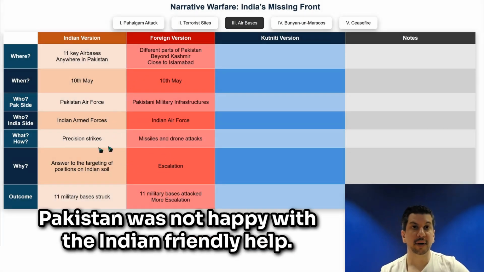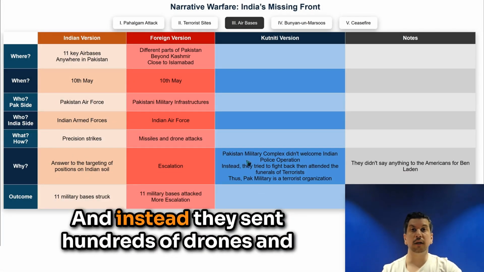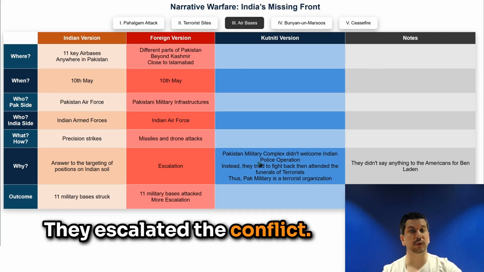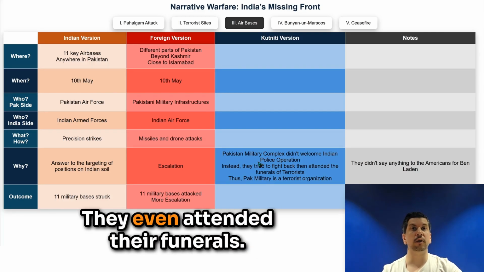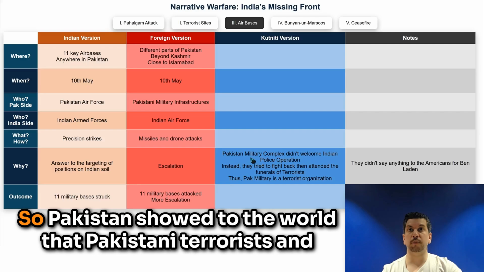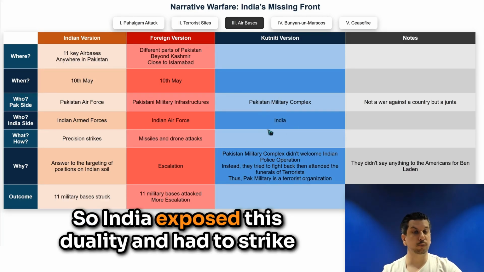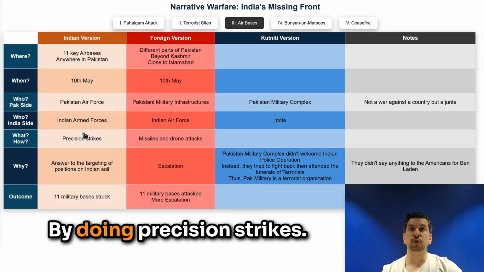Then what happened? Pakistan was not happy with the Indian friendly help. And instead, they sent hundreds of drones and missiles towards India. They escalated the conflict. They supported the Pakistani terrorists that were targeted. They even attended their funerals. So Pakistan showed the world that Pakistani terrorists and the Pakistani military complex are two sides of the same coin. So India exposed this duality and had to strike this military complex. How? By doing precision strikes.